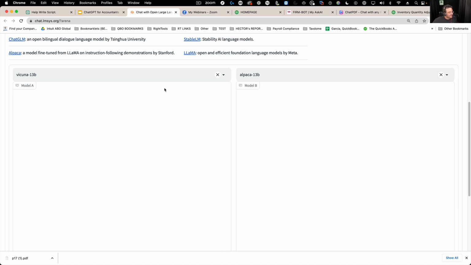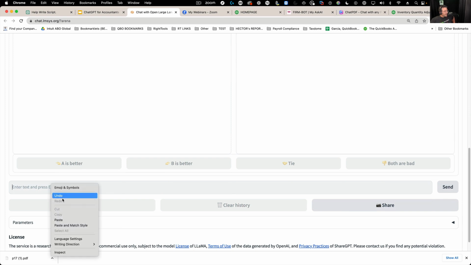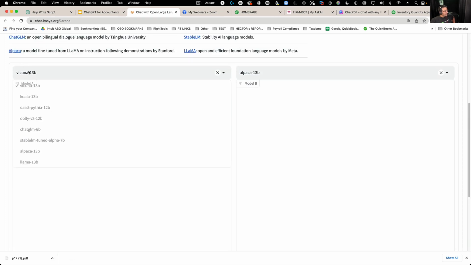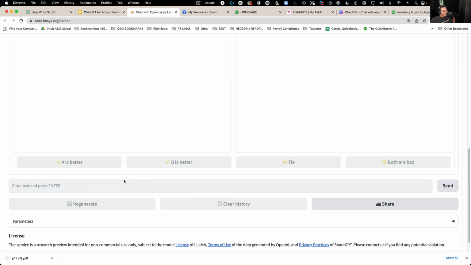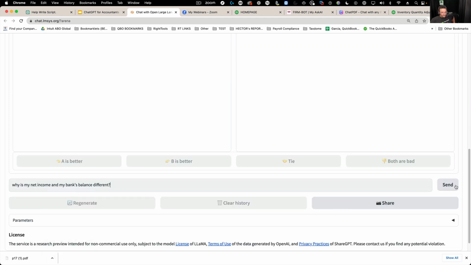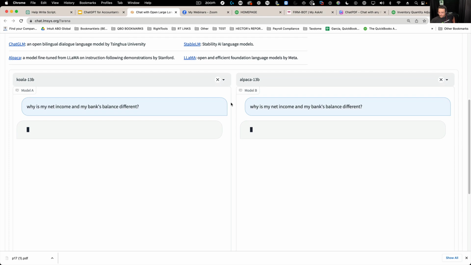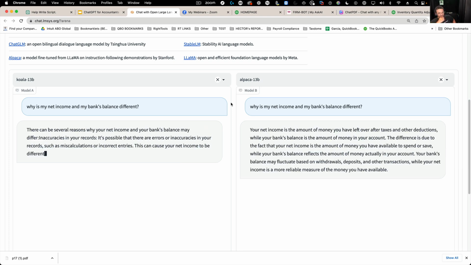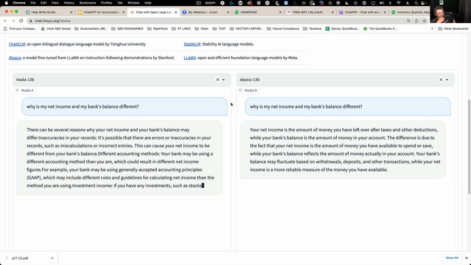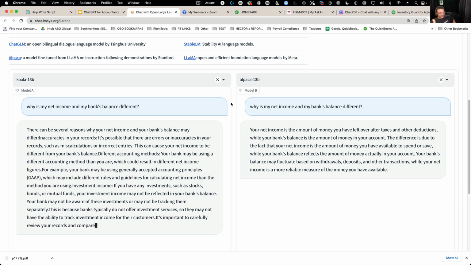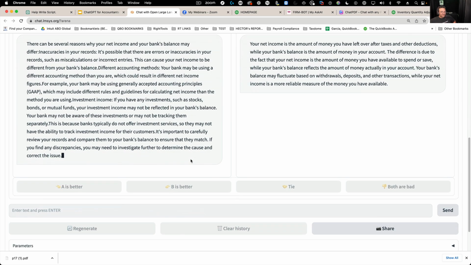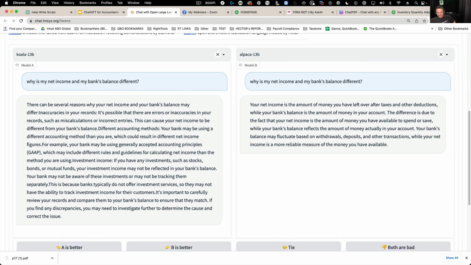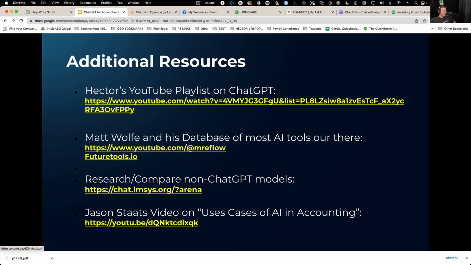Let's do Alpaca. Let's compare Vicuna and Alpaca. Same question. Actually, let's compare Koala and Alpaca, whatever that means. Okay, and then press send, and then we get to see both head to head go. And again, this is kind of cool. I mean, you can get two GPT-style bots answering for you literally simultaneously. Okay, probably similar theme, just two different approaches to the exact same question, which is pretty cool. It's actually pretty mind blowing.